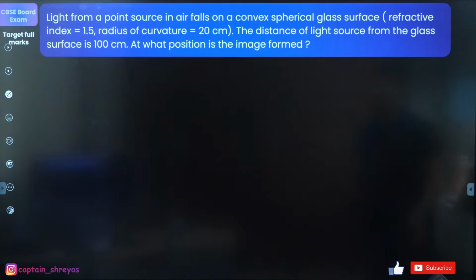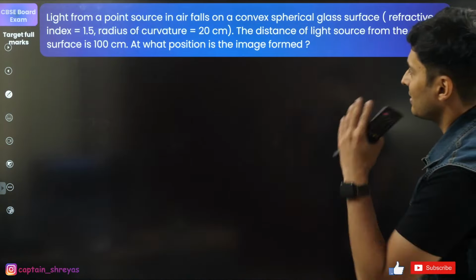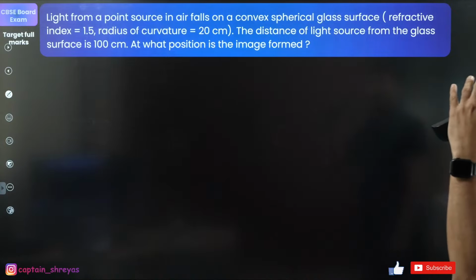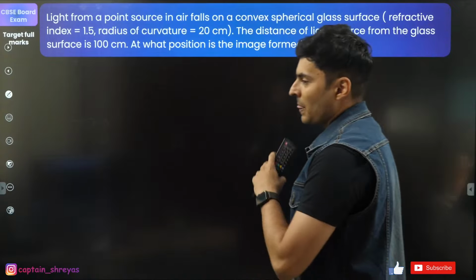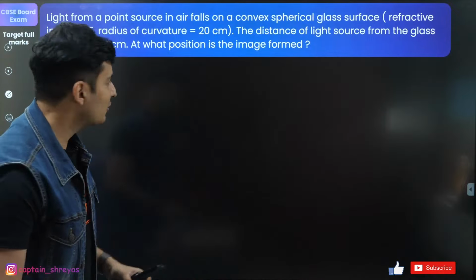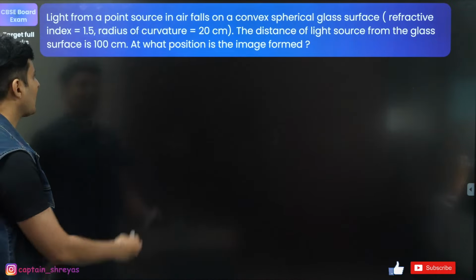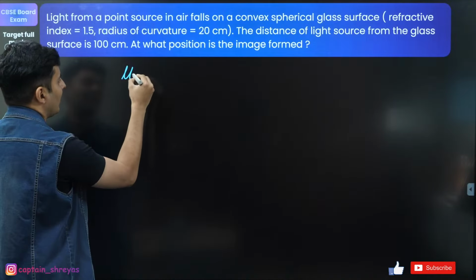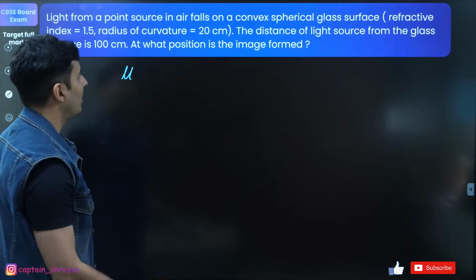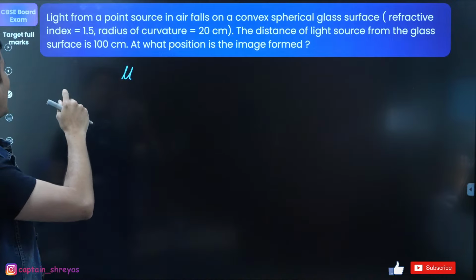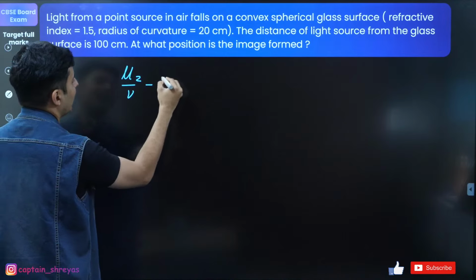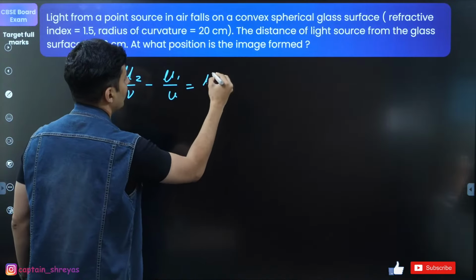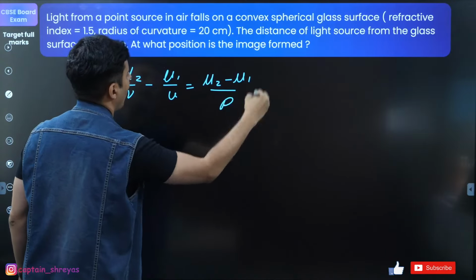Light from a point source in air falls on a convex spherical glass. Refractive index, radius, and distance of the source are given. At what position is the image formed? What is this question based on? Which formula? It is completely based on the curved surface refraction formula, because a curved surface is given and it is changing the medium. So mu2 by v minus mu1 by u is equal to mu2 minus mu1 by R.